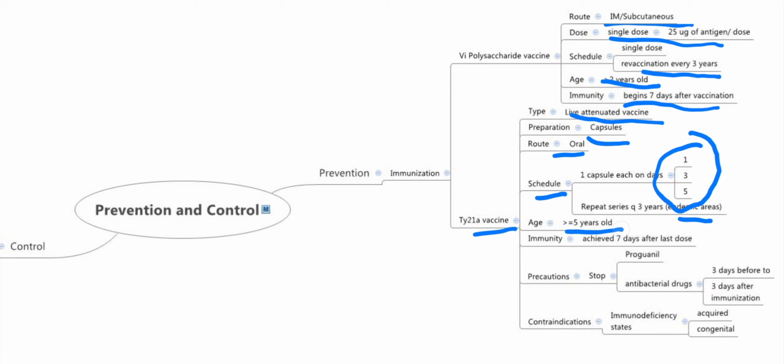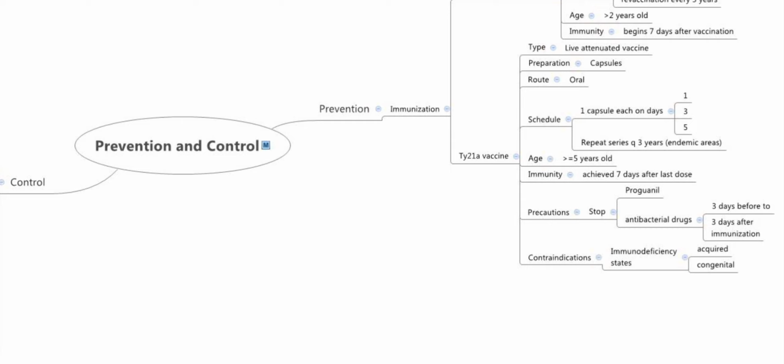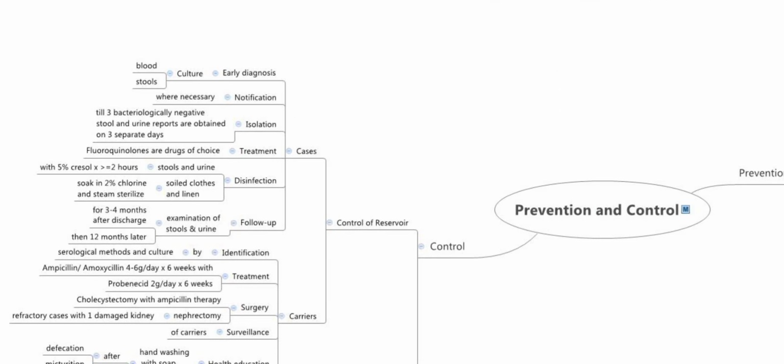The age: it is given in those greater than 5 years old. Immunity is achieved 7 days after the last dose, just like the VI polysaccharide vaccine. Precautions: you have to stop if you're giving proguanil or antibacterial drugs because of the interaction. And the contraindication is an immunodeficiency state, which can be acquired or congenital.